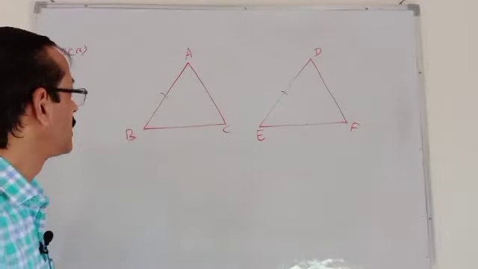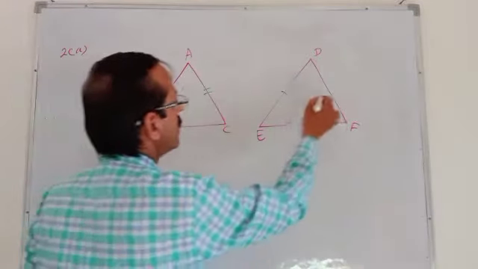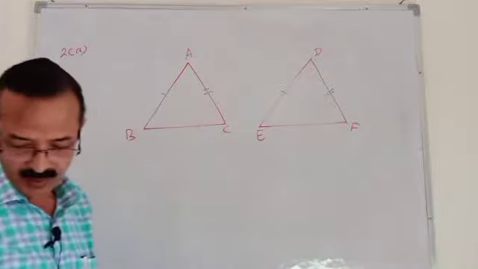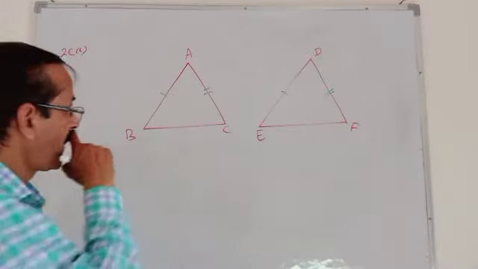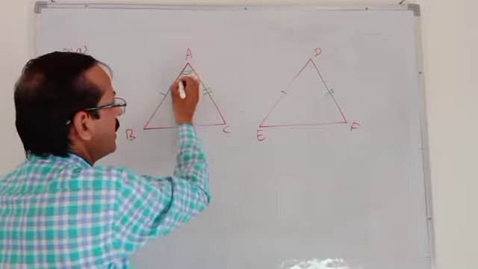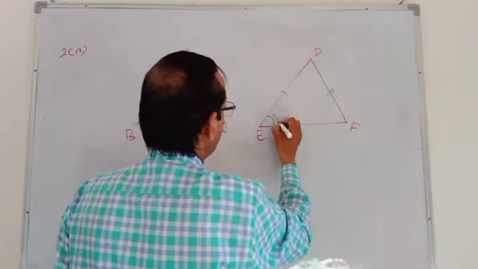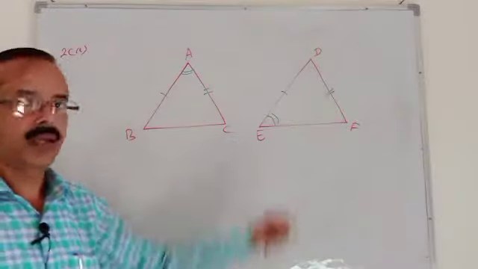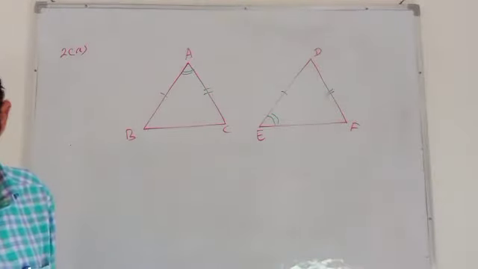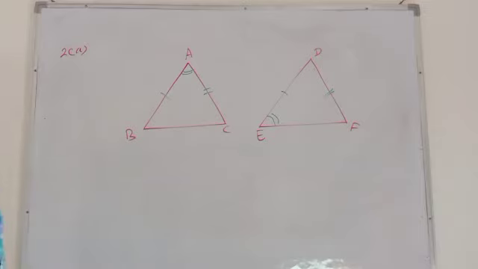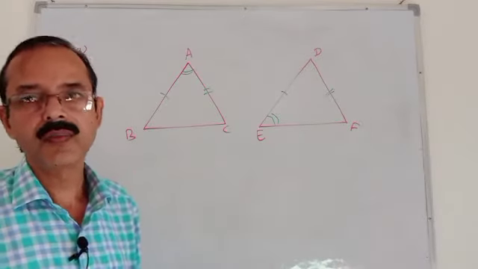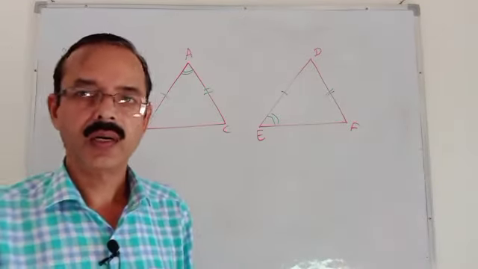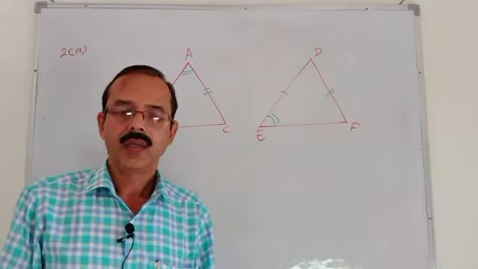AC is equal to DF. These two sides are given. Then angle A is equal to angle E. So according to the statement, as you know, two triangles will be congruent if they have the same shape and the same size. Some axioms I already taught in the class.